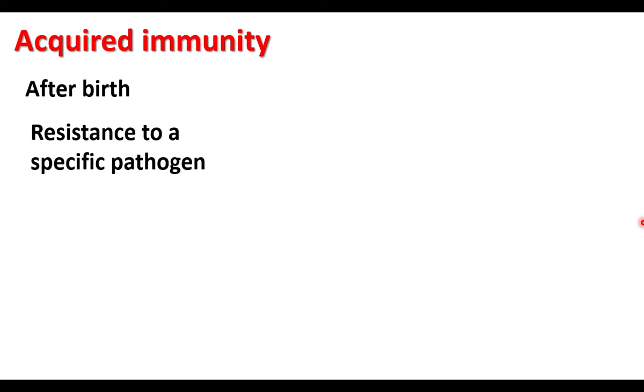Acquired immunity is received by an organism after birth. It is not naturally available. It is developed after birth. This immunity provides resistance to a specific pathogen. A newborn baby is given BCG vaccine. The BCG vaccine develops acquired immunity for the particular pathogen, that is tuberculosis bacterium.